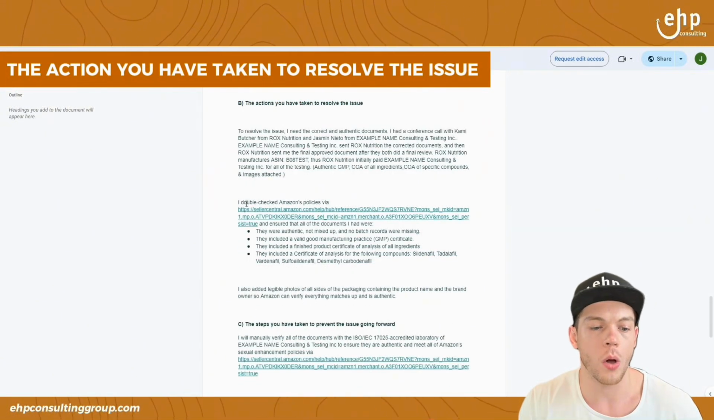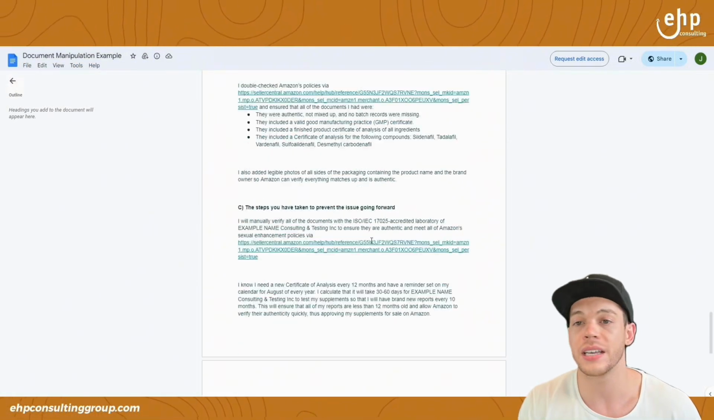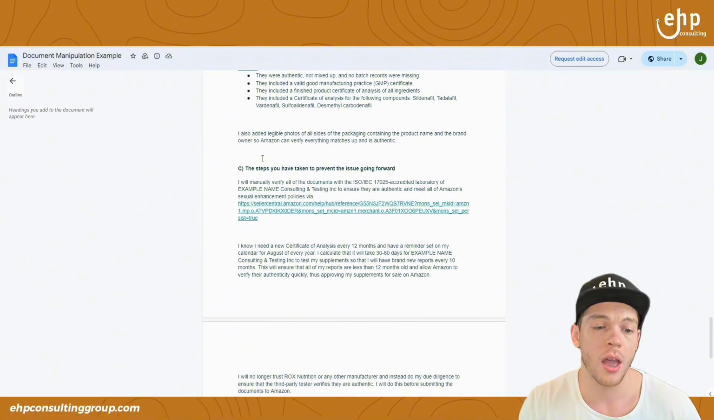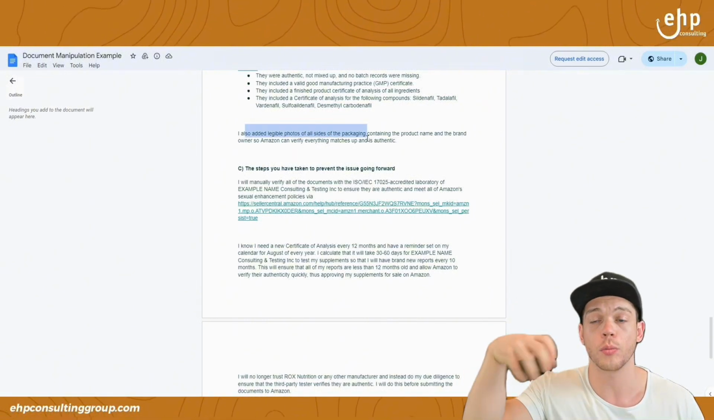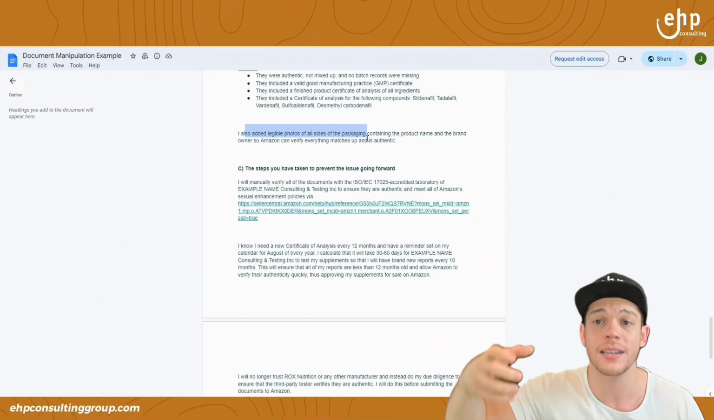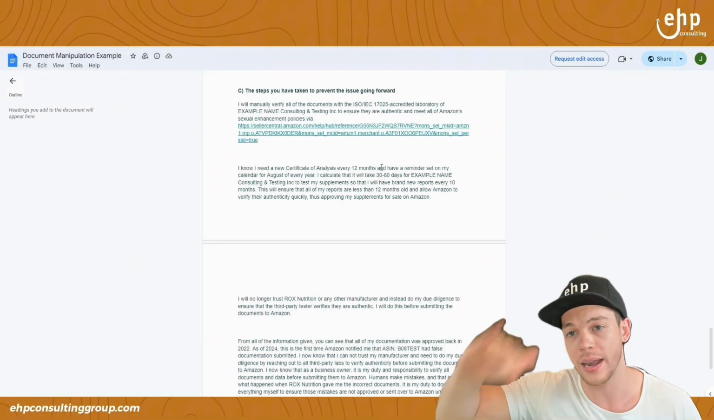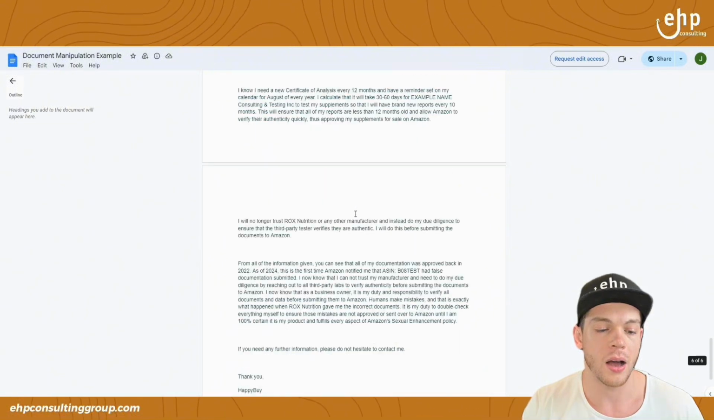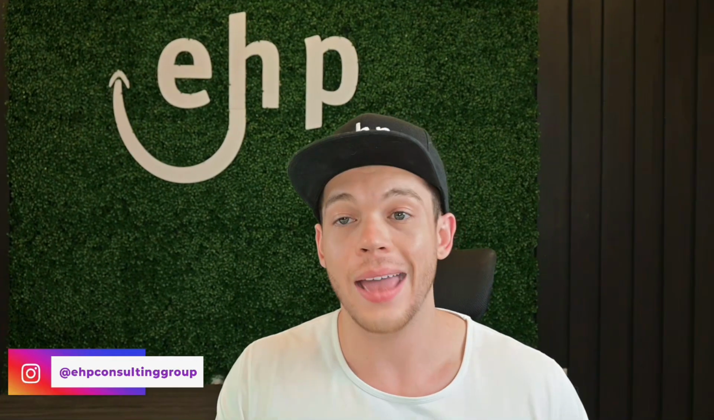So again, we also double-checked Amazon's policies, that everything was authentic, everything's meeting Amazon standards. We also applied all photos of the actual products to show that I had them in hand, and then you put your hand in the products and take pictures of all sides of it, put that into a PDF, and how we don't trust the manufacturer anymore and all that fun stuff. So that helped us get reinstated.